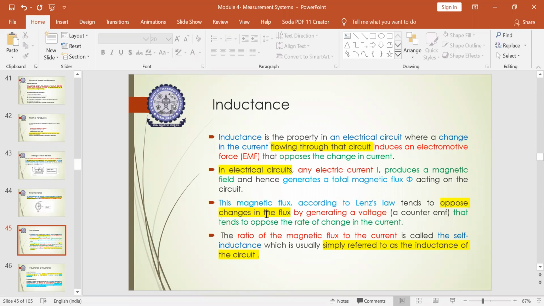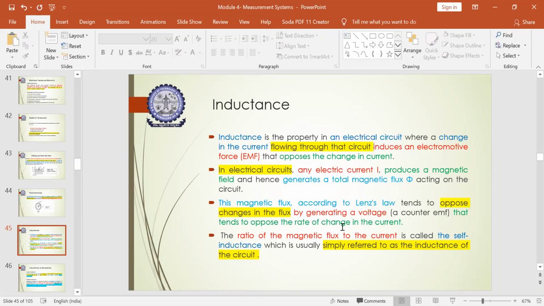So finally, after knowing the concept of what happens in an electrical circuit with respect to the resistance for the flow or change in the current, now you should know the meaning of inductance. It is nothing but the ratio of the magnetic flux to the current, which is called self-inductance. So this is the actual current which is flowing through the circuit. So the variation in the current is opposed, and based on that difference some amount of voltage will be generated. So that is nothing but the magnetic flux.